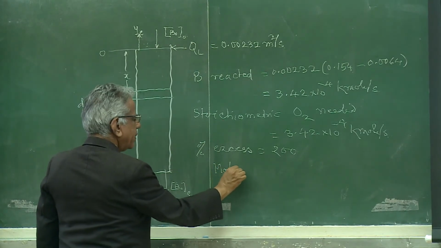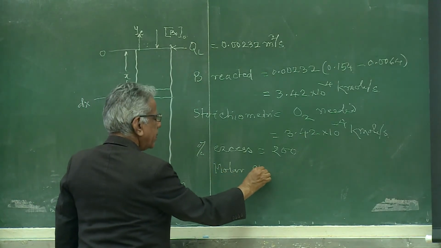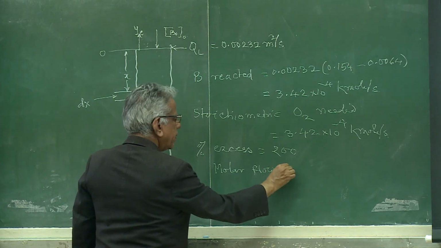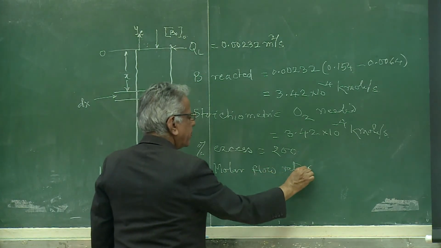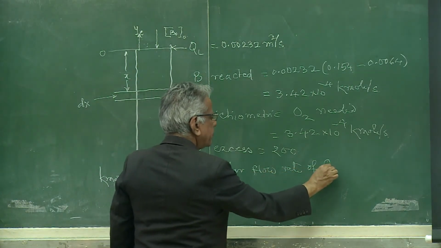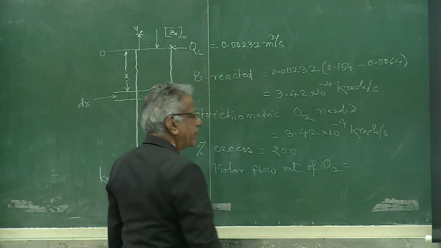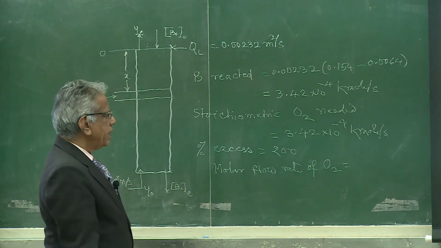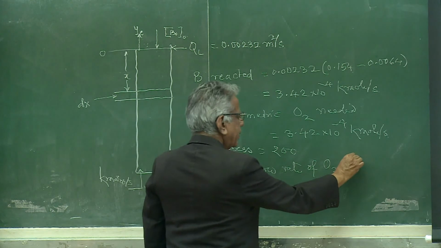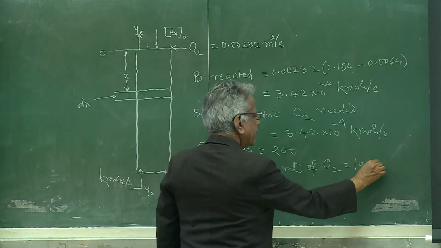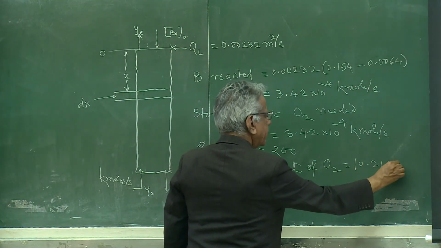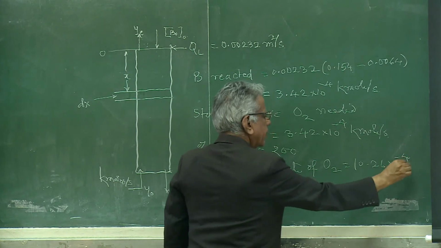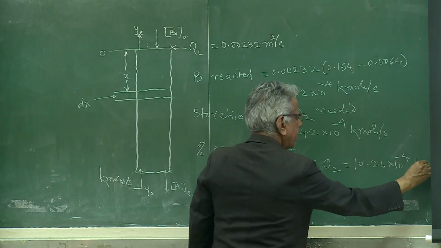Therefore, molar flow rate of oxygen is equal to 10.26 into 10 raised to minus 4 kilomole per second.